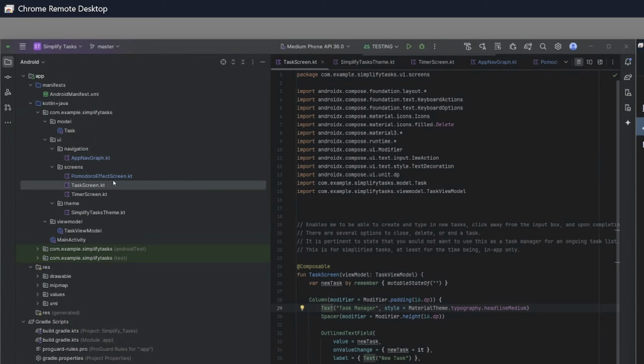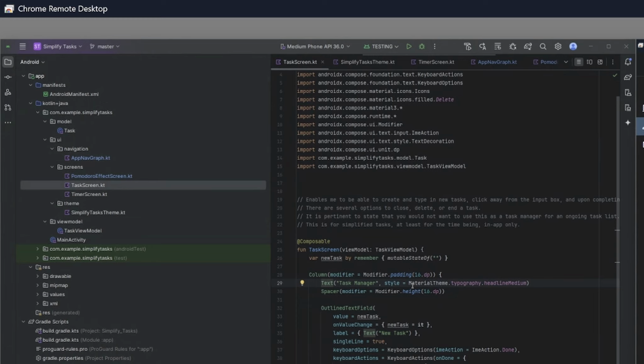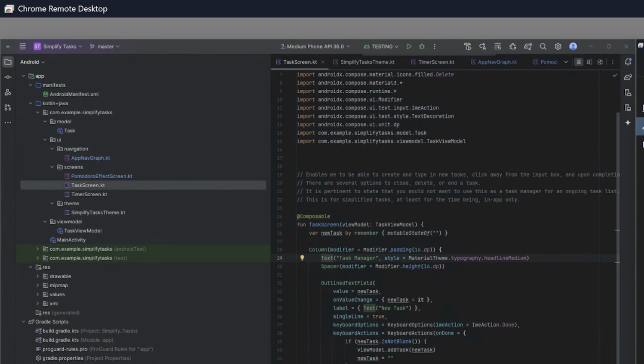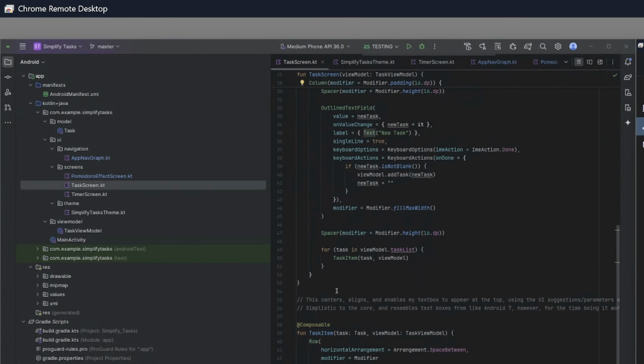Moving on to the next section of our application, we have our screens. As previously mentioned, the Pomodoro Effect screen, currently due to performance issues that I've been experiencing with my desktop or machine, just hasn't been working, so we're limited to just two for this demonstration. We have our task screen. Now, our task screen, as previously mentioned, allows us to create new tasks, which we see here. Those tasks can be added within a text box, which has been created over in here.